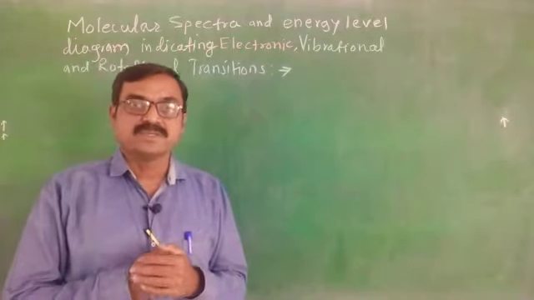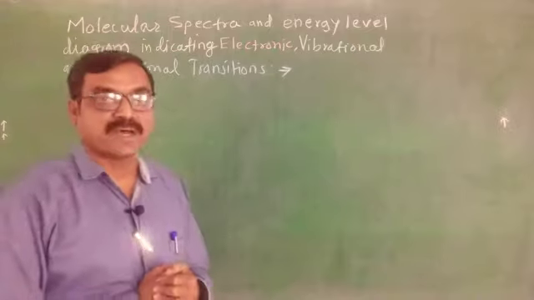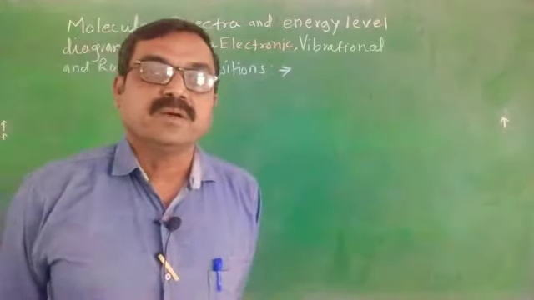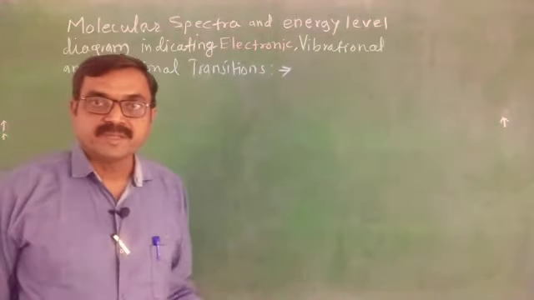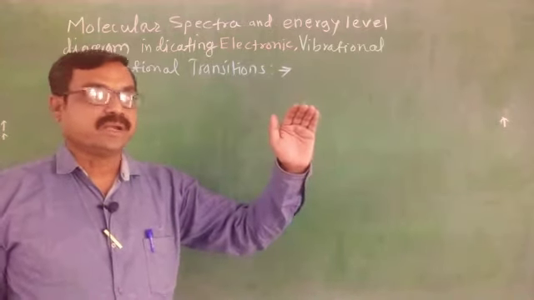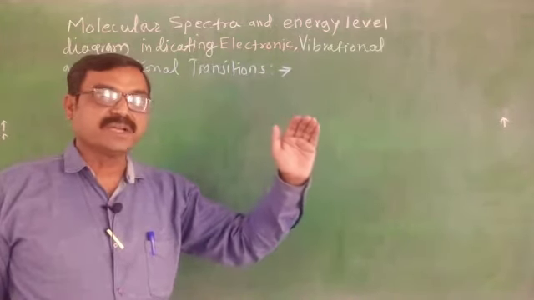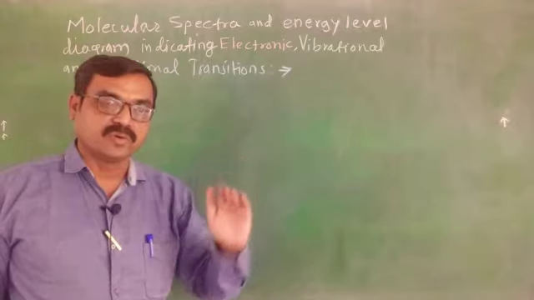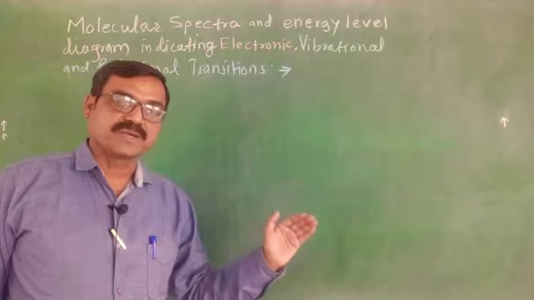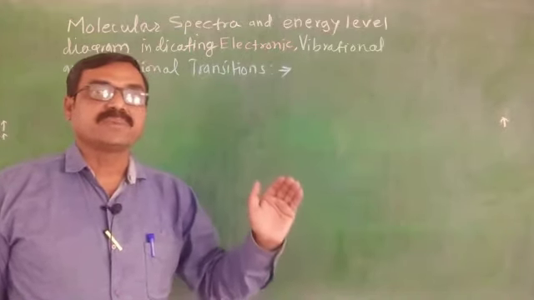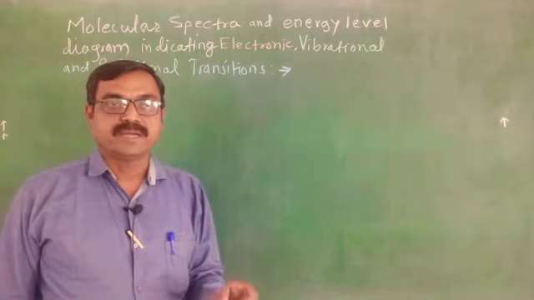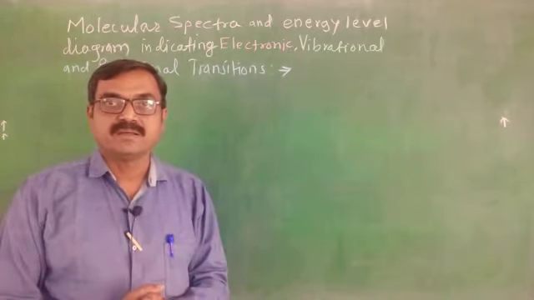But generally the molecular spectra is absorption spectra. When a molecule absorbs radiation, it transitions from a lower energy level to a higher energy level, and when it returns from higher to lower energy level, the molecular spectra is obtained. The spectra obtained is in the form of bands, and this is a complex spectra.